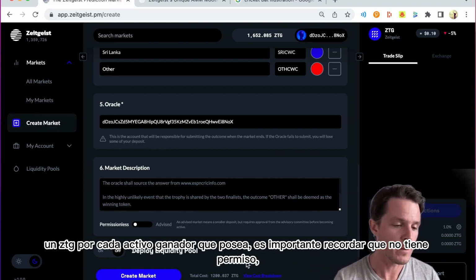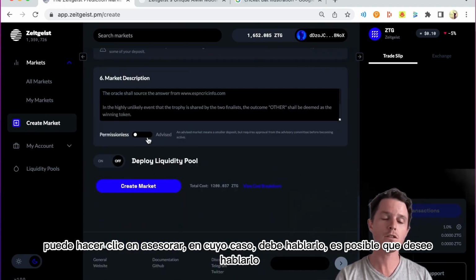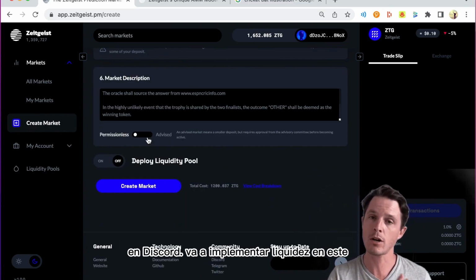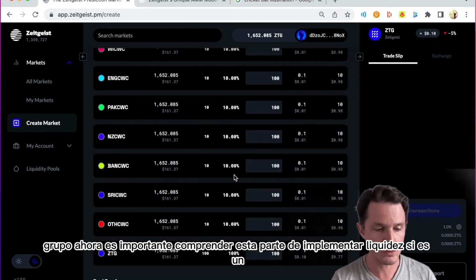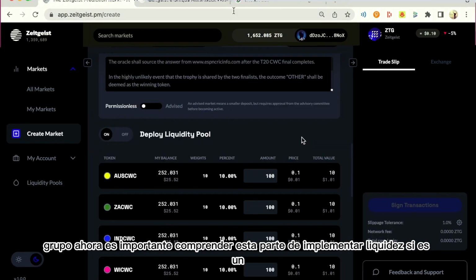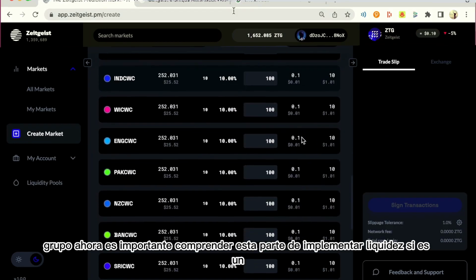It's important to remember. So a permissionless one, you can hit advised, in which case you need to talk it through. You may want to talk it through on Discord. We have a markets creation section on Discord. We are going to deploy liquidity to this pool. Now, it's important to understand this part of deploying liquidity.